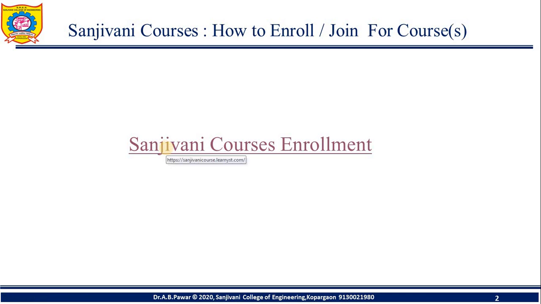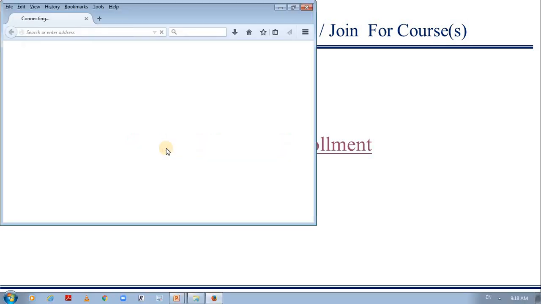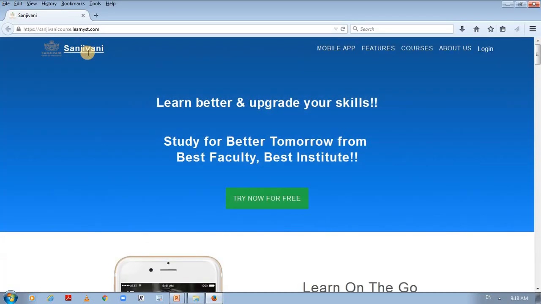Once you go on your mobile phone, your desktop or your laptop, open any web browser and type our portal details as highlighted here, sanjanicourse.learnist.com.